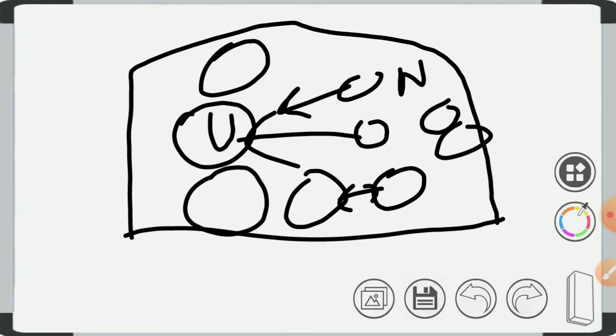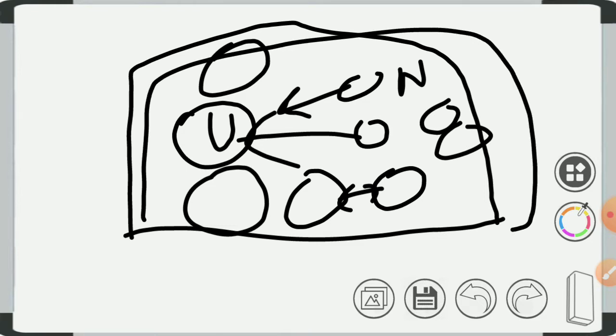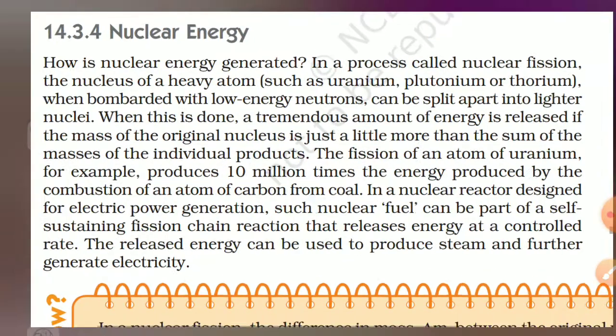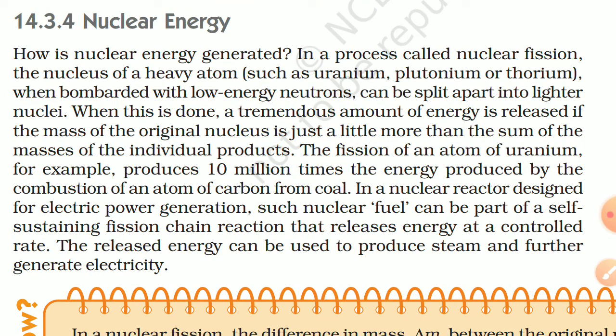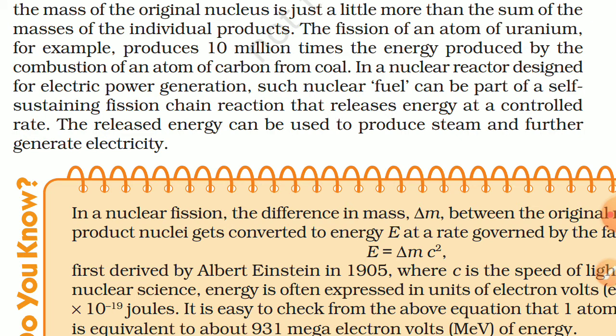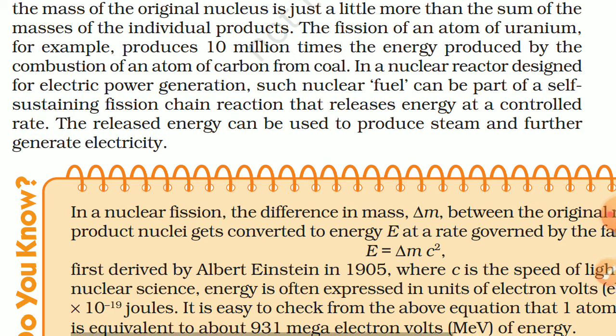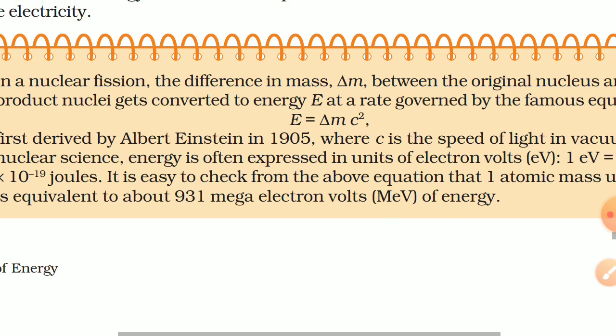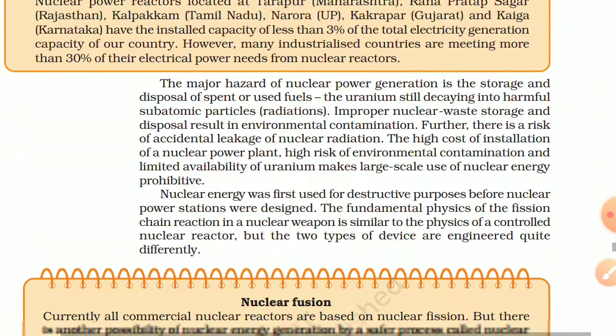So we can use this energy. It will be heat produced inside this chamber, and we are collecting this steam and heat, and again we can produce electricity from a generator. So this energy can be used to produce steam. We will use this energy to boil the water, and from water that steam will be generated, and from steam we can generate electricity by using a generator.